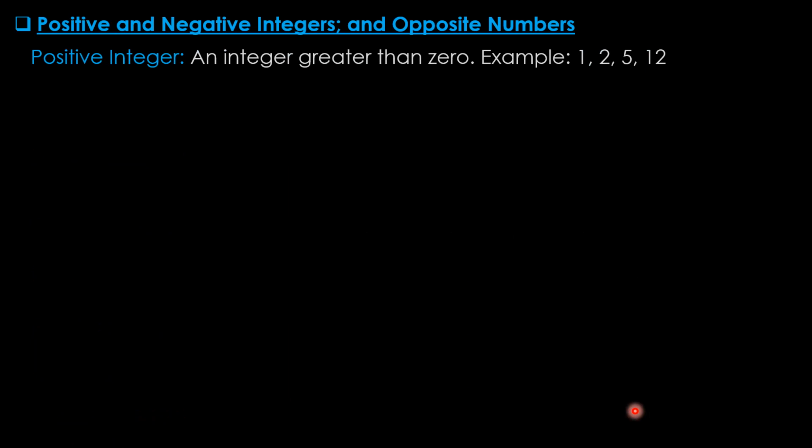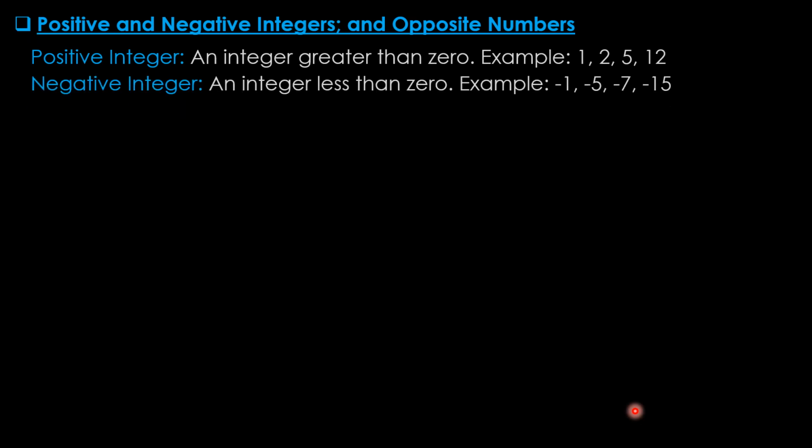Positive and negative integers and opposite numbers. Positive integer. An integer greater than 0 is a positive integer. Example 1, 2, 5, 12, etc. Negative integer, an integer less than 0.